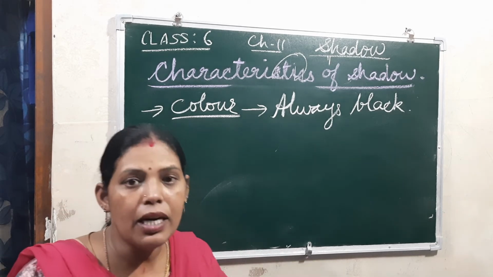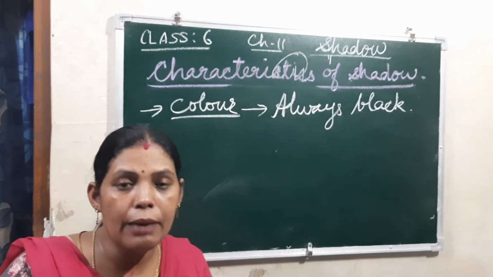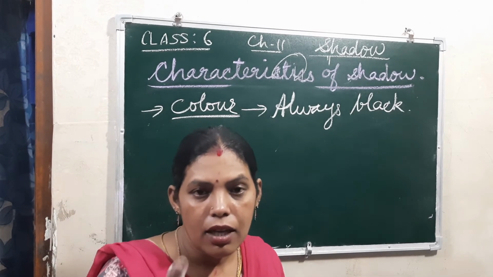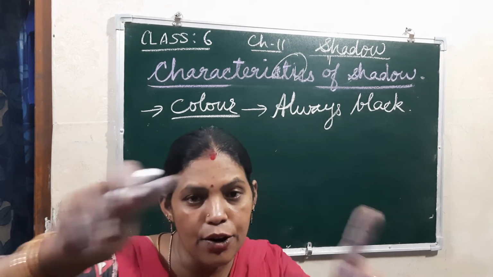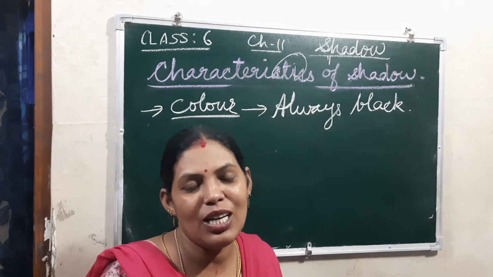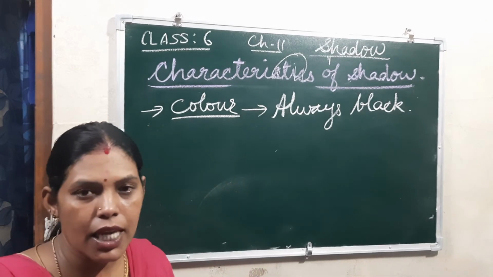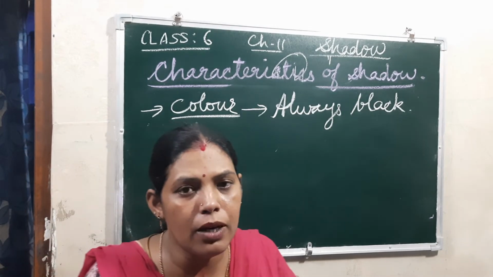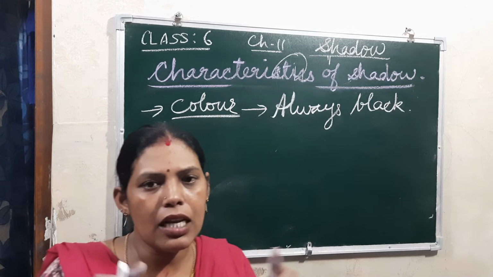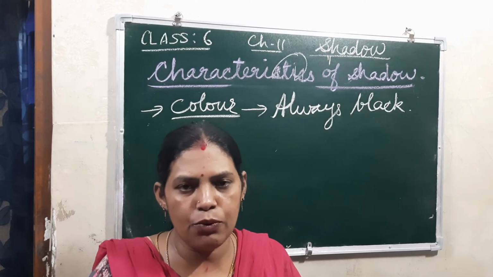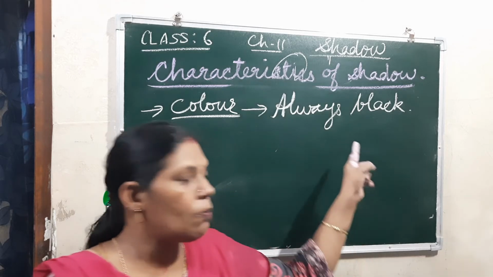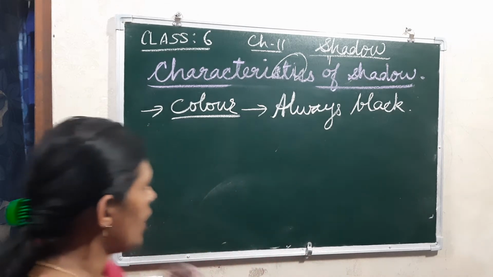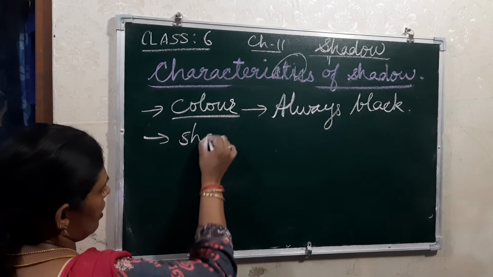Or if it is a bird, a beautiful bird, or if I am keeping a beautiful rose flower in front of the light and the screen, the shadow obtained will be black only. But you will get the shape. If it is a rectangular shape, you will get a rectangular shadow. The shape of the object you can say, but you cannot say the size of the object.